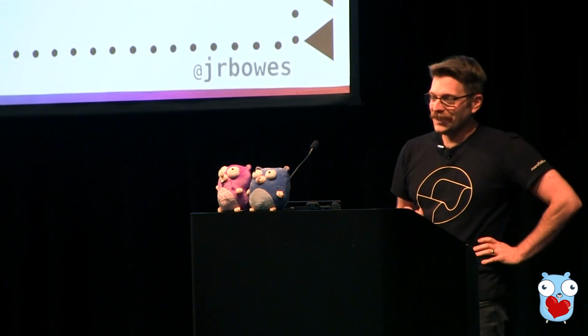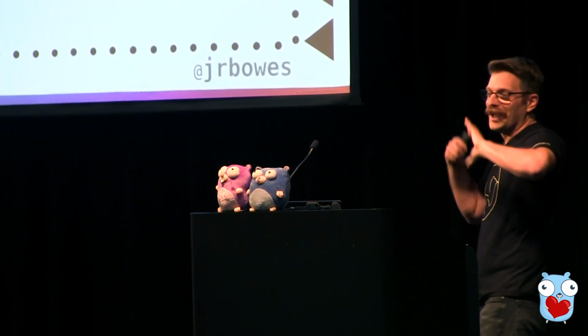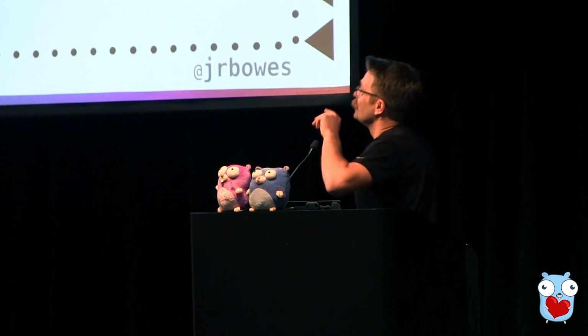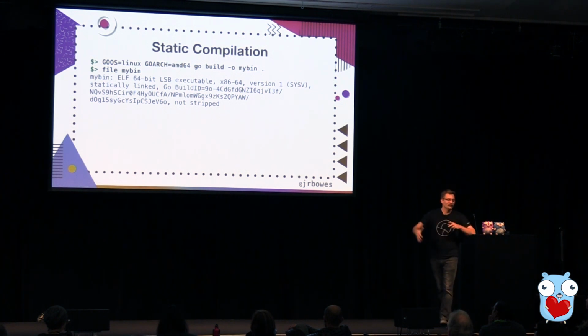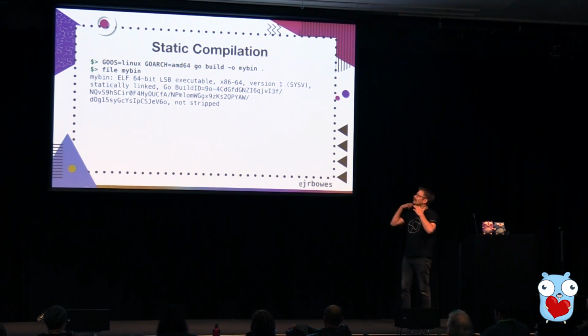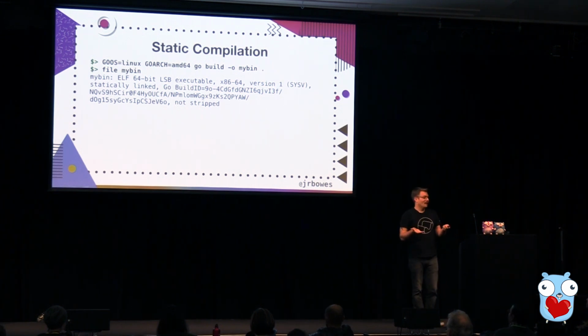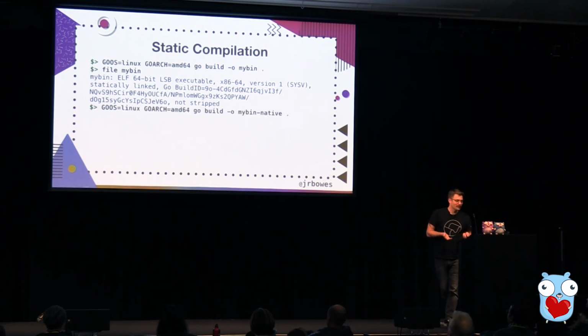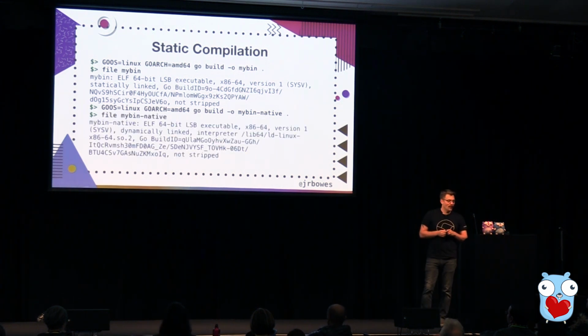Cool. So the other caveat for static compilation is, let's look at this output. Here I am building for Linux AMD64, like I've done before in this presentation, for my Darwin system. Check the file output. Cool, we've got a Linux executable. What happens when I do this on a 64-bit Linux machine? So do this output here, check the file for it.